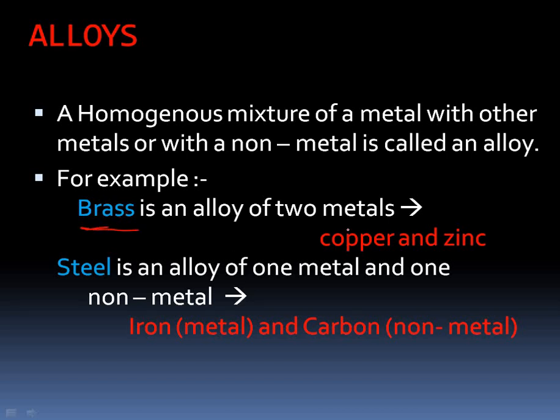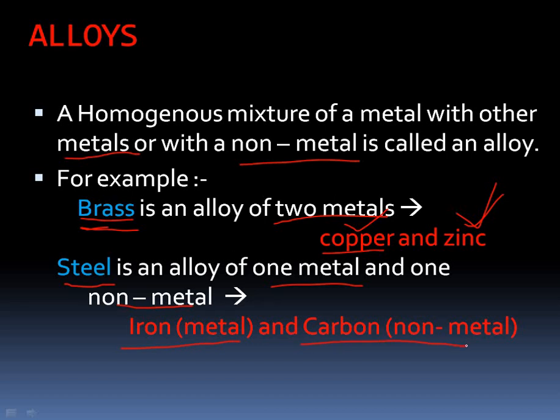The first one is brass, which is made up of two metals only: the first is copper and the second is zinc. Brass is an example of an alloy made up of two metals only, copper and zinc. And as in the definition, an alloy can also be a mixture of a metal with a non-metal. For a non-metal, the best example is steel, a mixture of one metal and one non-metal.